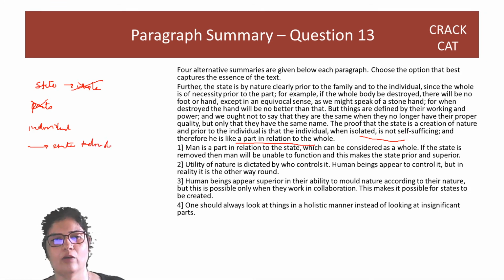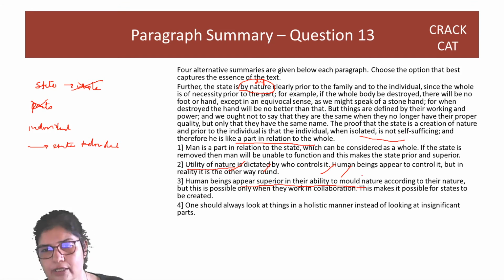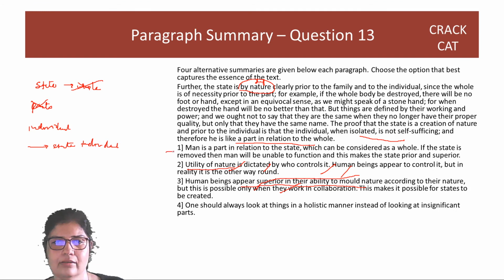Now if you see the options guys, यहाँ पे शुरू में nature लिखा है. But this nature here is not talking about दुनिया का God's nature, right? It's talking about the state by nature, like a definition. So some options here talk about utility of nature is dictated by who controls it. No, there's no nature. So second option is out. Human beings appear superior in the ability to mold nature. There is no nature. So third option is out. It is either 1 or 4.